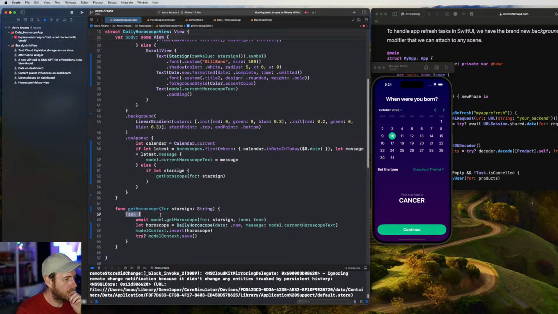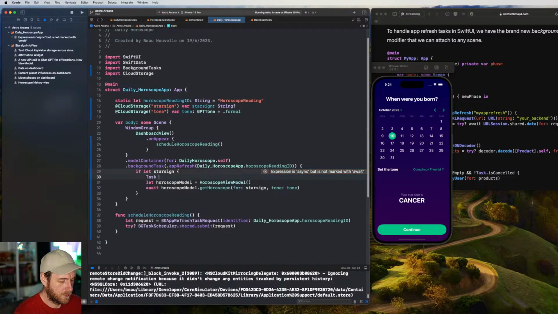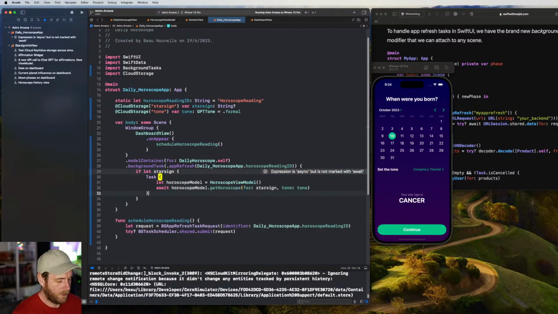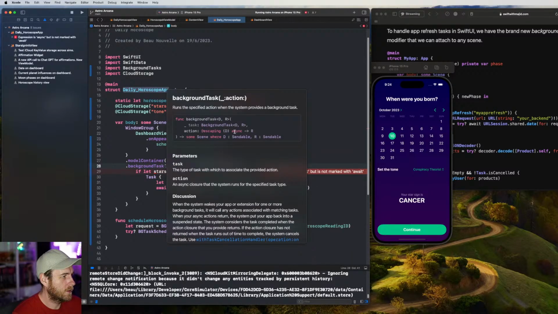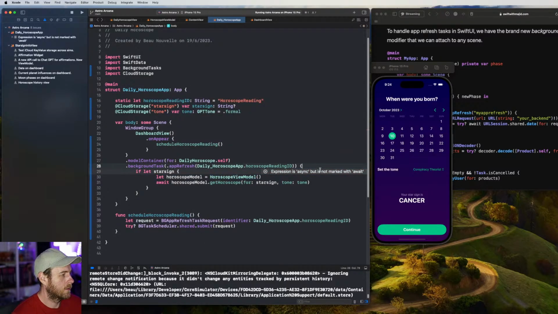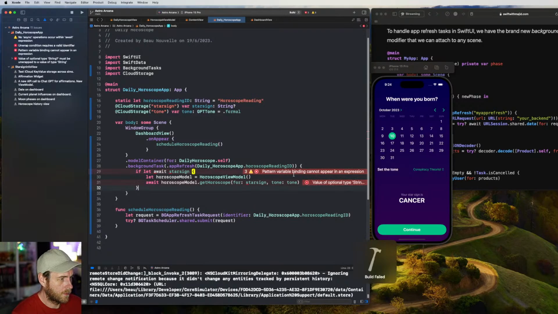Task. The error could be in the wrong spot, right? Let's throw these in. I think the error's in the wrong place. No, it's not. Interesting. Is the background task async? Okay. We should be fine. We probably don't need that task in there then. Yeah. Okay, this is weird.